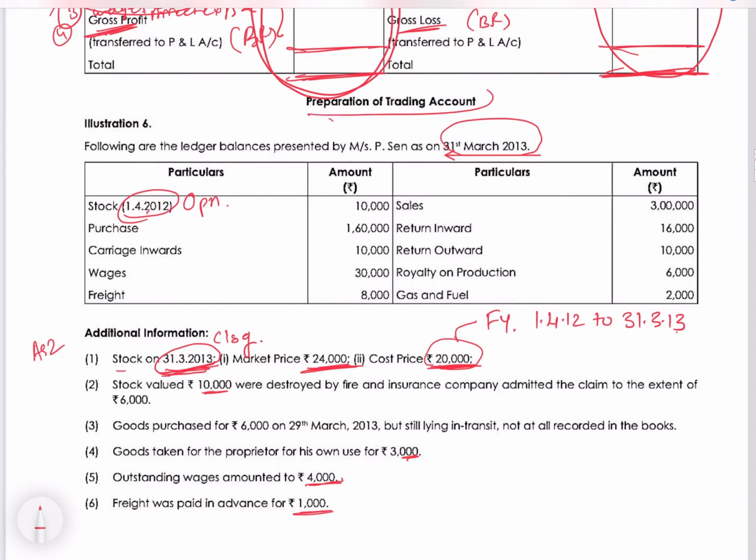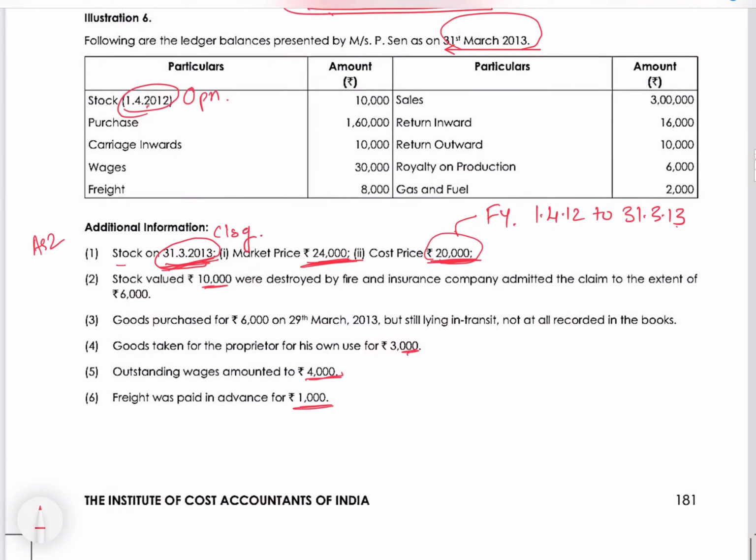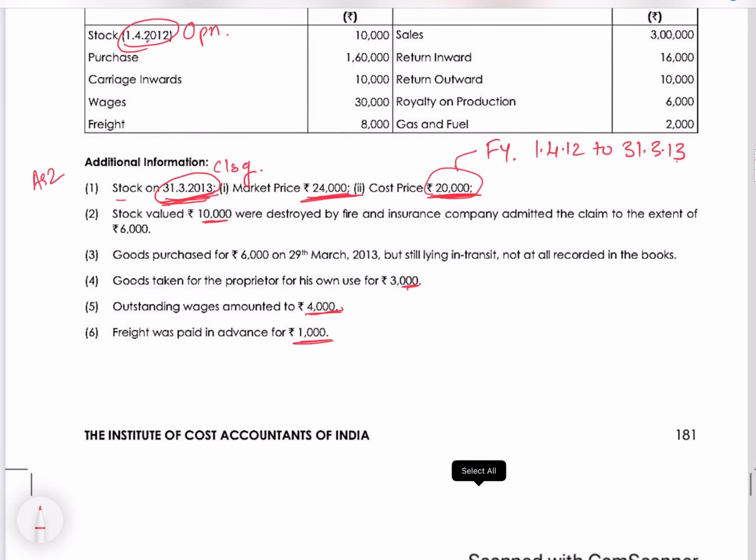They have said preparation of trading account. So we have to prepare the trading account. First we will see which ledger accounts, shown in the table, are impacted by all this additional information. Okay. So they have said closing stock. So closing stock is a separate line item. Stock valued at 10,000 was destroyed by fire and the insurance company admitted the claim to the extent of 6,000.